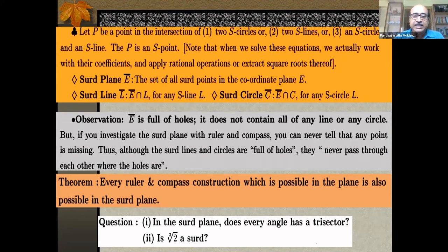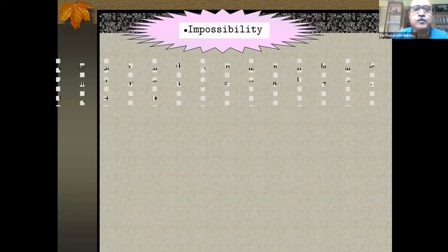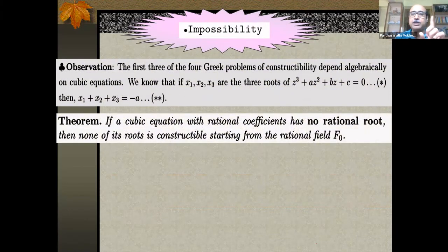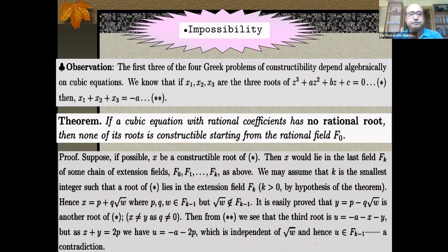The question is, in the third plane, does every angle have a trisector? Is cube root of 2 a constructible number, a third? For that impossibility, I need one simple theorem of higher secondary standard. See, if you take this cubic equation, just a generalization of what you did in higher secondary for quadratic equations. Connection between roots and coefficients. It's generalized to general n degree, but here I am just stating it for a cubic equation.